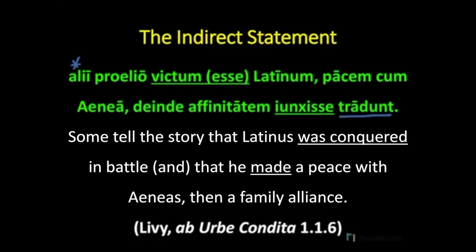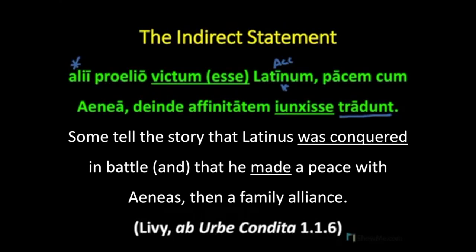We have two infinitives, both in the perfect tense. Victum esse, a perfect passive infinitive, and iunxisse, a perfect active infinitive. And Latinus is our accusative subject of the indirect statement. So, some tell a story that Latinus, victum esse, was conquered, proelio, in battle.